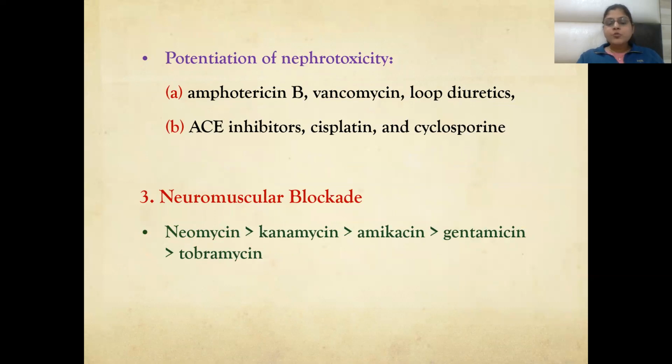Potentiation of the nephrotoxicity is seen with these drugs. It means when these drugs are given, the nephrotoxicity of the aminoglycosides will be more, such as with amphotericin B, vancomycin, loop diuretics, ACE inhibitors, cisplatin, and cyclosporin. Neuromuscular blockage is seen most with neomycin, followed by kanamycin, followed by amikacin, gentamicin, and tobramycin.